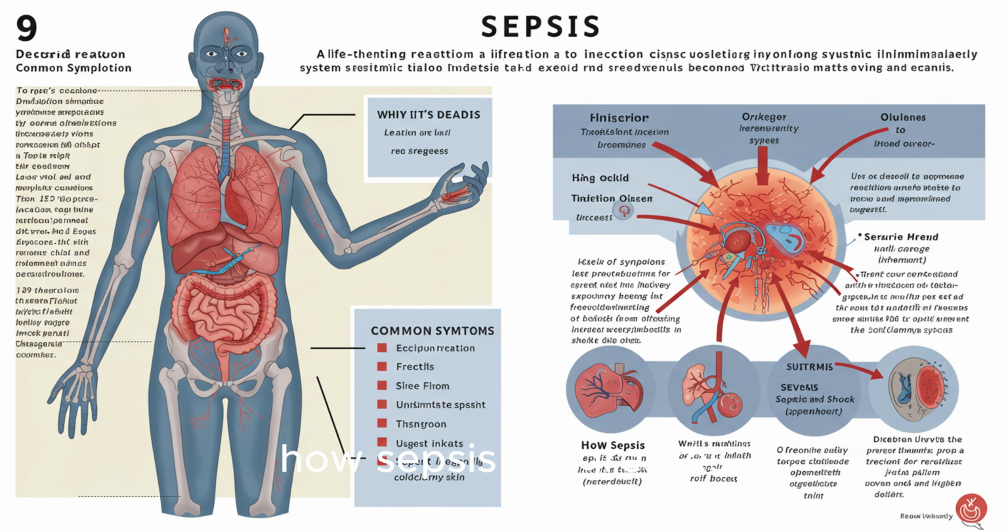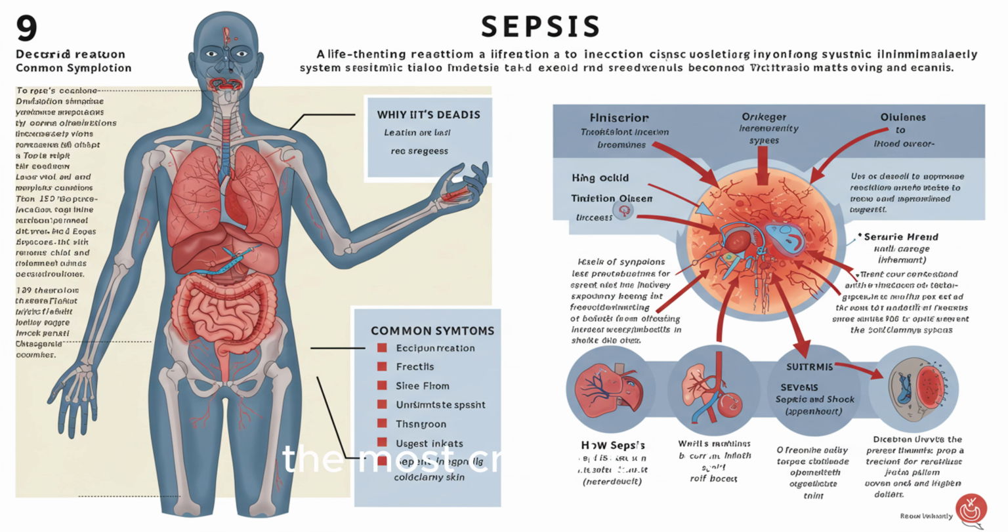How sepsis progresses. Sepsis typically unfolds in 3 stages. Sepsis, the earliest stage where the body begins to show signs of systemic inflammation in response to infection. Severe sepsis. This stage involves damage to one or more organs. For example, sepsis may impair the lungs, kidneys, or heart.